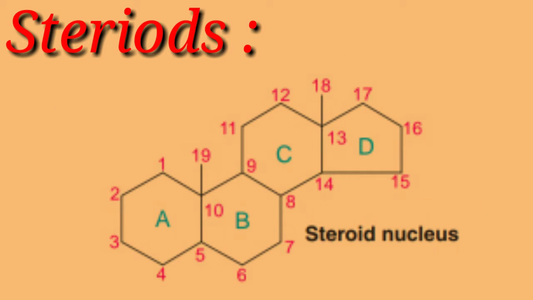The methyl side chains, that is at 19 and 18 carbon atoms, are attached to carbon 10 and 13 by a single bond. At carbon 17, steroids usually contain one side chain.